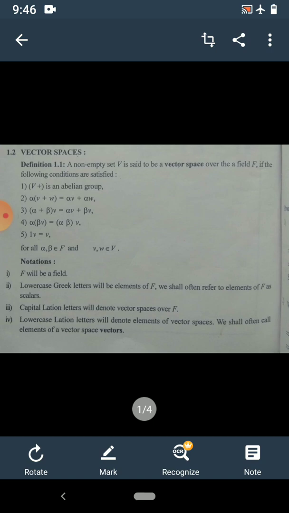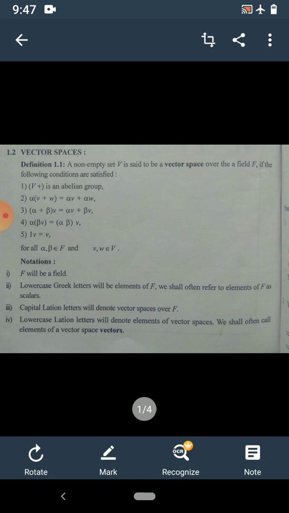In this paper, our textbook is Topics in Algebra by Herstein. In this book, only one chapter is given, Vector Spaces, and this complete chapter covers our syllabus of 6th semester.